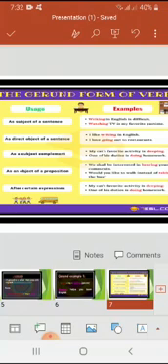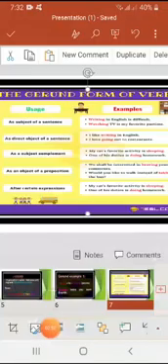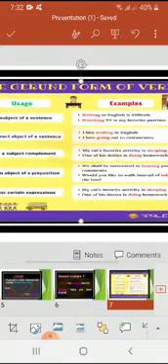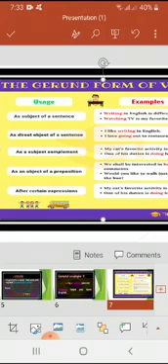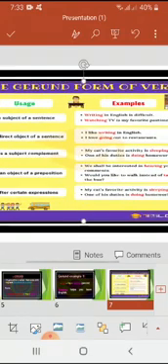As a subject complement: my cat's favorite activity is sleeping. Here, my cat is the subject and sleeping is a complement to that cat. If we look at this sleeping, it is a verb, but over here in this sentence, this sleeping is a gerund. Okay. Now, as an object of a preposition,